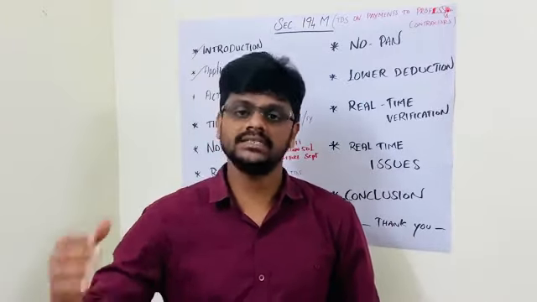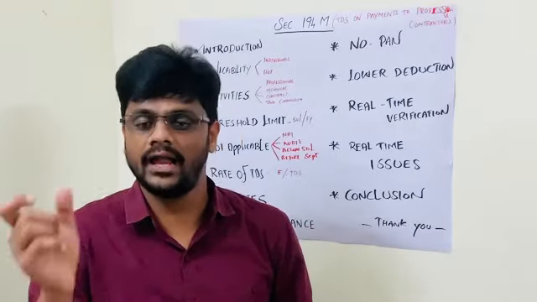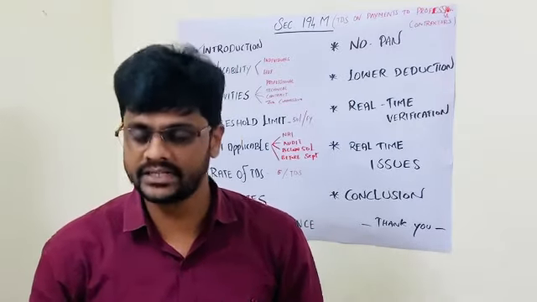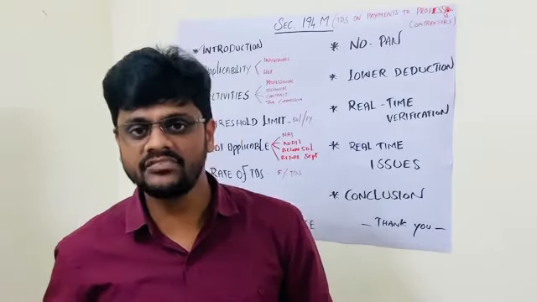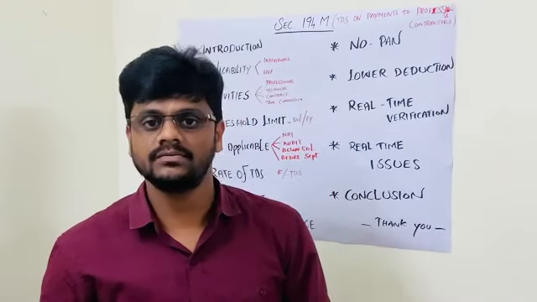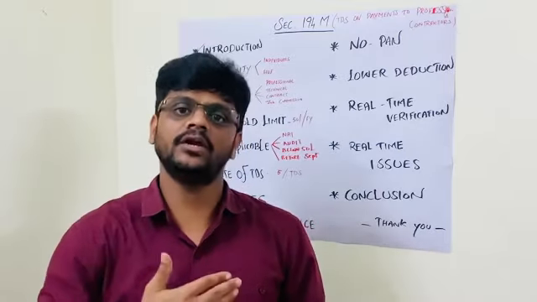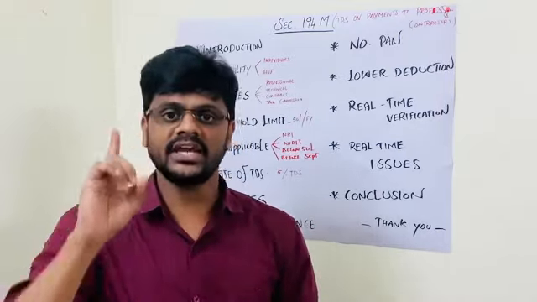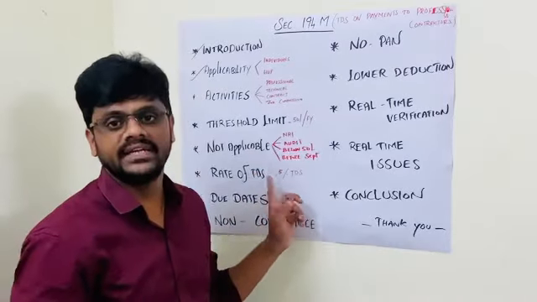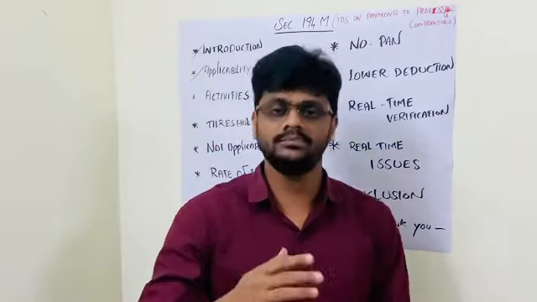Whatever income tax returns he has filed, he will verify each and everything, and then he may propose a lower deduction rate or maybe a nil deduction rate. That certificate should then be provided to the deductor. If the deductor receives it, based on the certificate, he may go for the lower deduction. On such occasions, this 5% TDS will not apply. Okay, so a lower deduction is also possible.